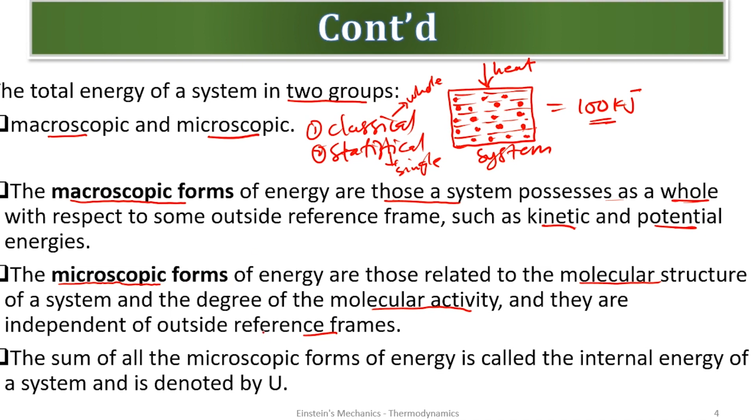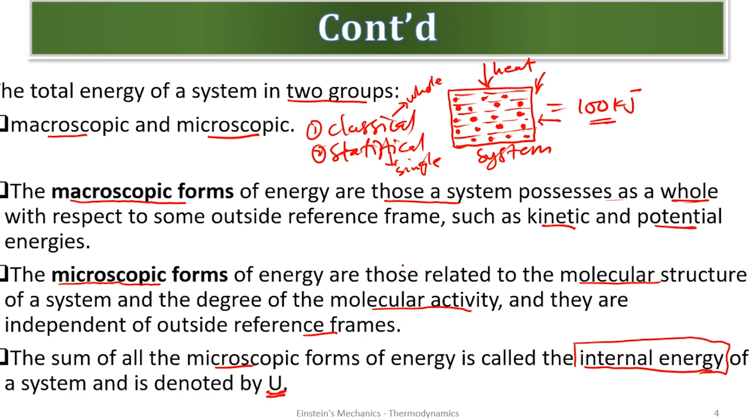And that form of energy analysis is the microscopic. And with that, we don't consider, or it is independent of, outside frames such as kinetic and potential energies. We don't make analysis of the outside energies, which are potential and kinetic energy. The sum of all the microscopic forms of energy is called the internal energy. Let this then be in your mind. The sum of all the microscopic forms of energy is called the internal energy of a system, and it is denoted by the letter U.